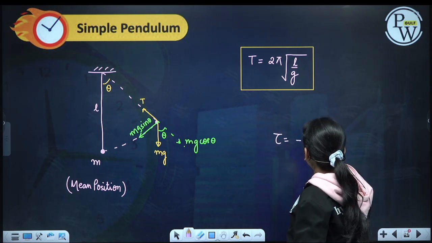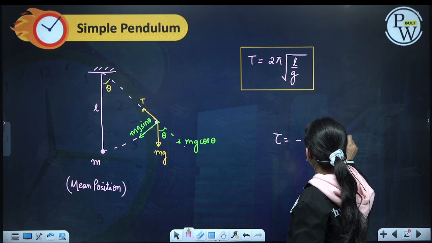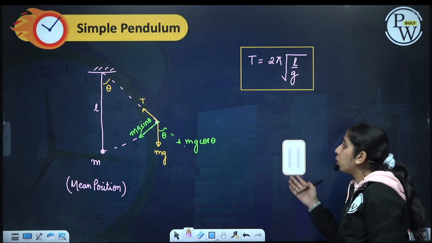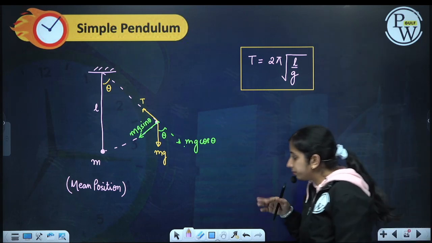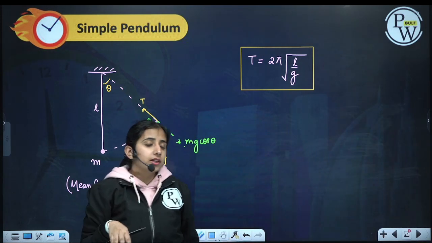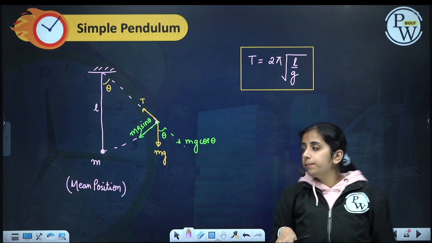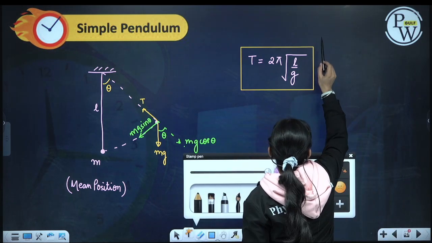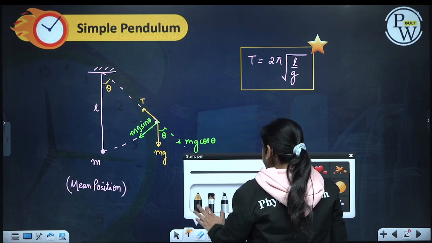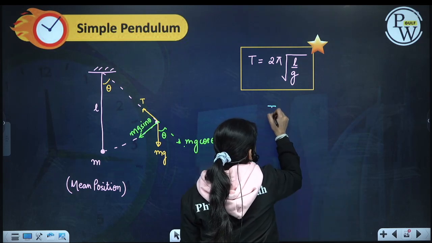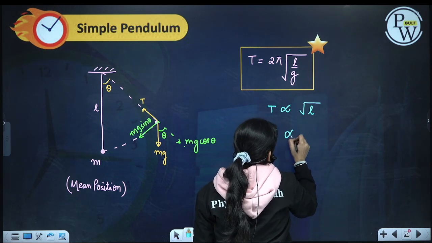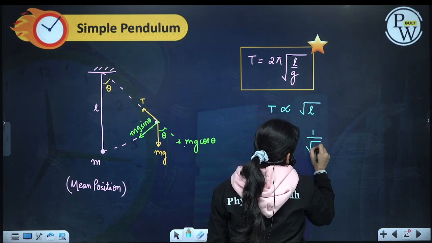We will write it as minus mg sin theta. Torque can be written as I alpha, so this will be a case of rotational or angular SHM. So the time period of a simple pendulum is 2 pi under root L by g, which is very, very important. We see that the time period is proportional to under root L and inversely proportional to under root